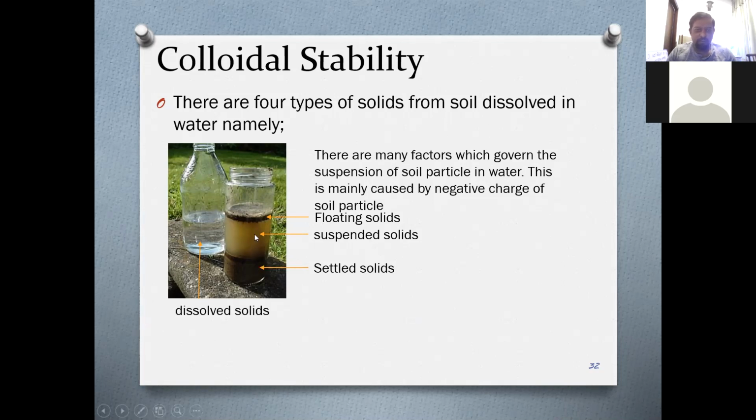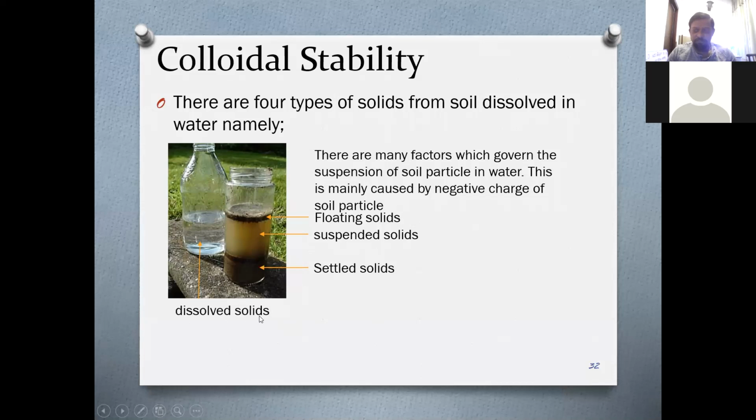When we dissolve soil in water, I am quite sure you have done this experiment in grade 6, you can see some particles float, some particles settle down as shown in this picture, and some particles will suspend in water as you can see with this murky color.